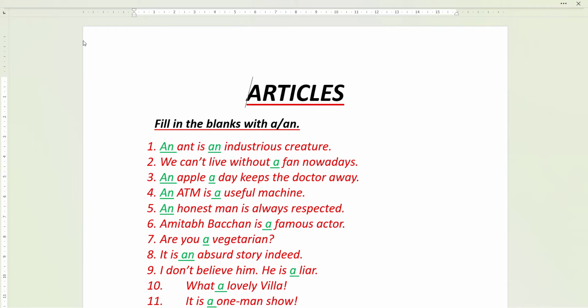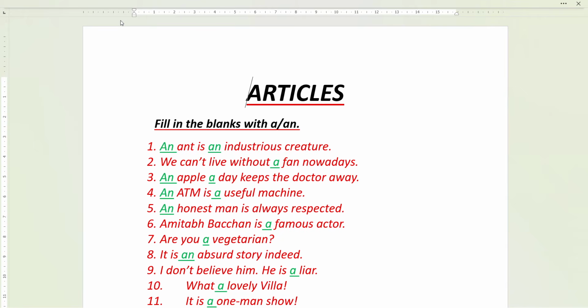Hello friends, today I am going to explain the chapter 14 of the inter first year textbook of our Telangana syllabus. Here the topic is articles.